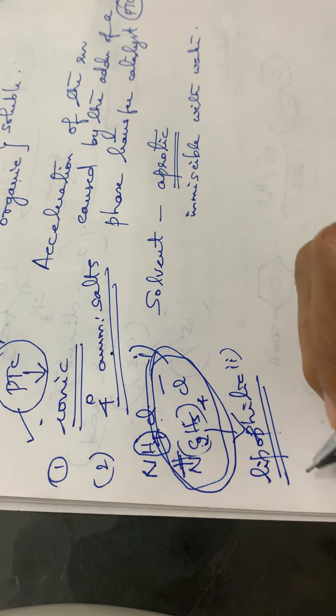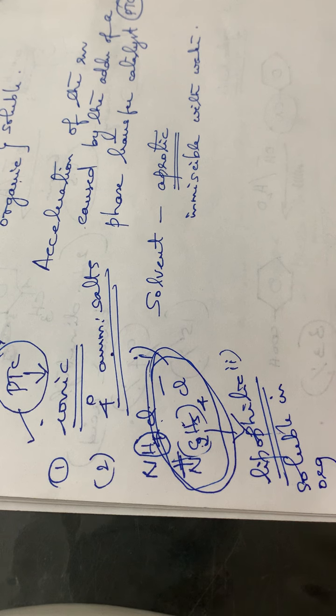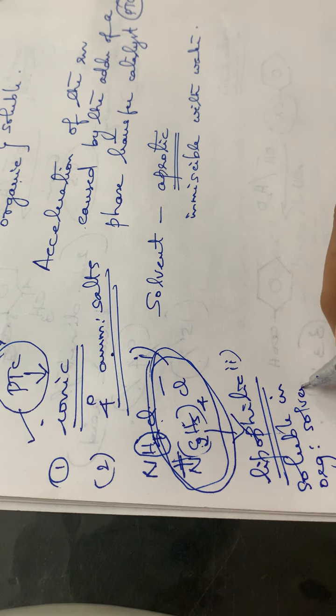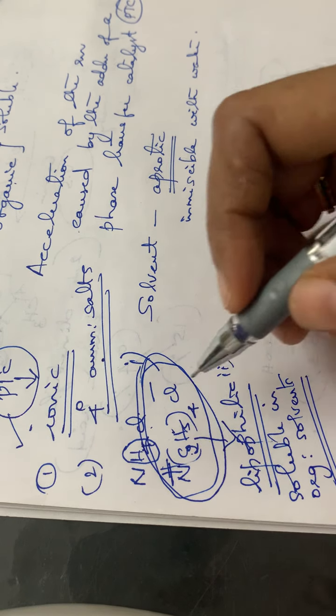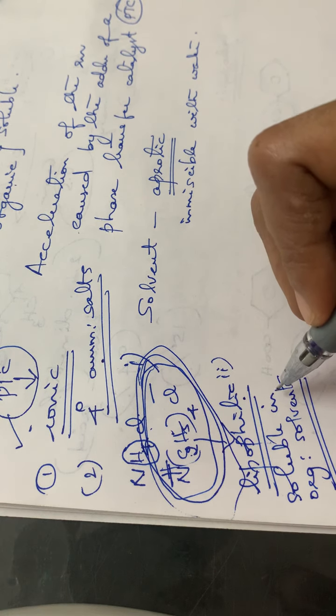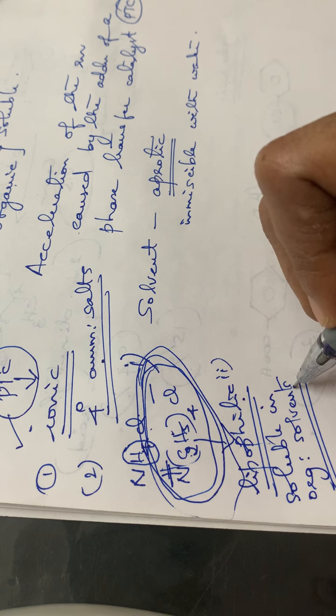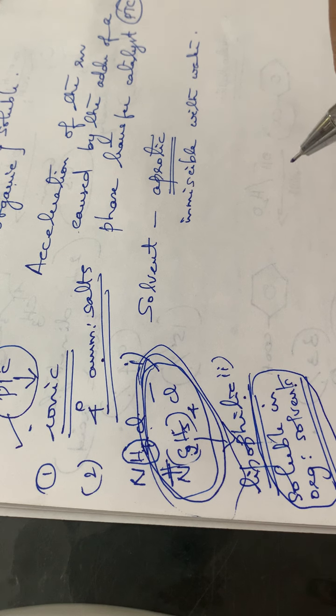Lipophilic means it will be soluble in organic solvents. So this bigger size of the cation leads to lipophilic nature, which means it will be soluble in organic solvent. That is what we require for the reaction to take place much faster.